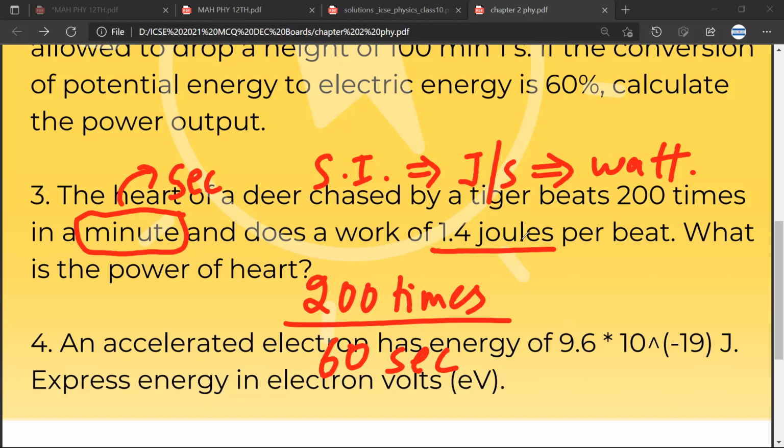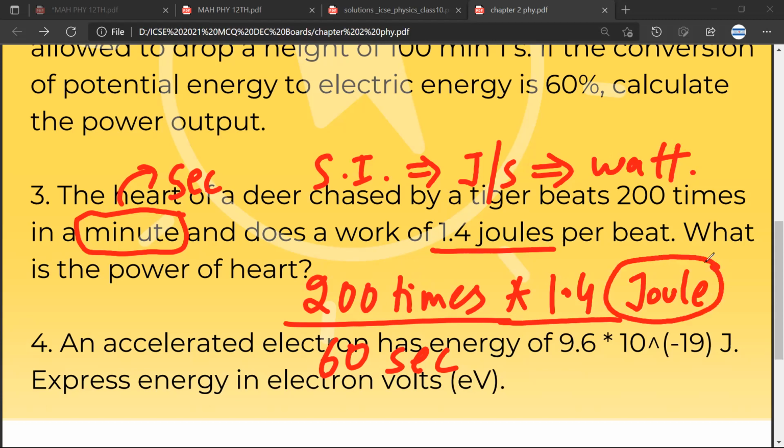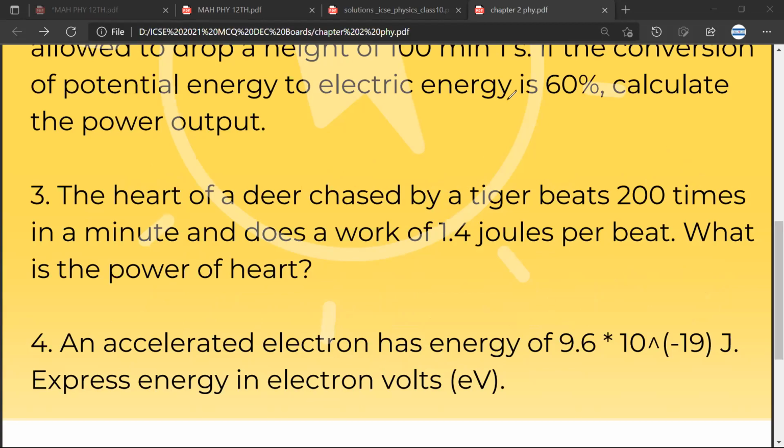So 200 will get converted into 200 into 1.4 joule. This is the energy that the heart of the deer is spending in 60 seconds. And the answer that I will be getting would be in watt. Mr. CB, any doubt? No doubt, sir.